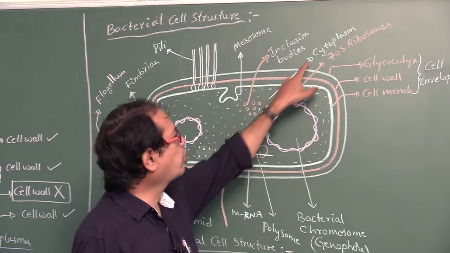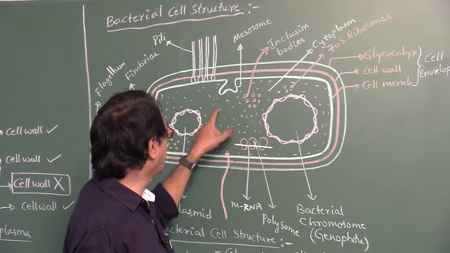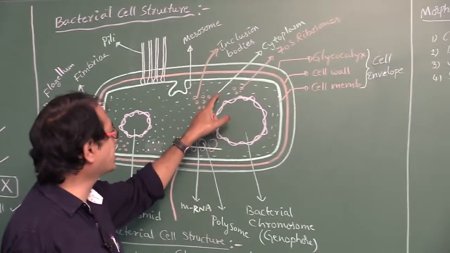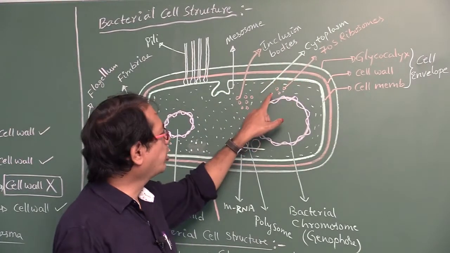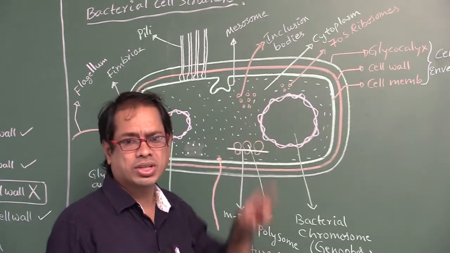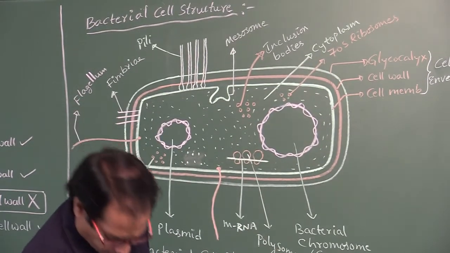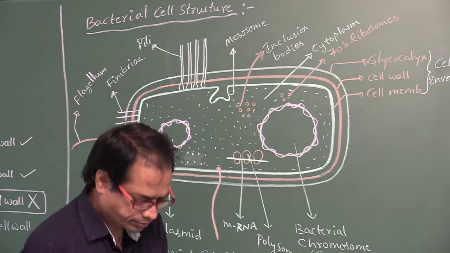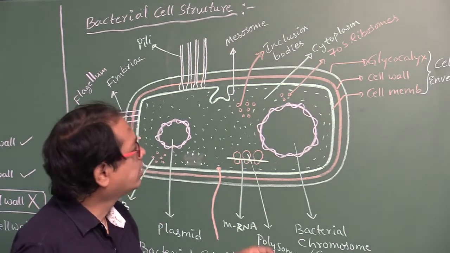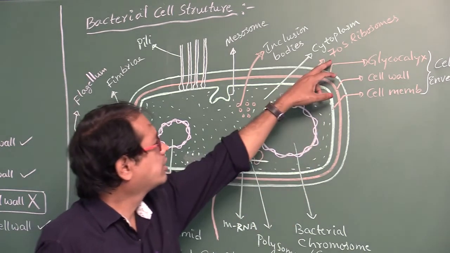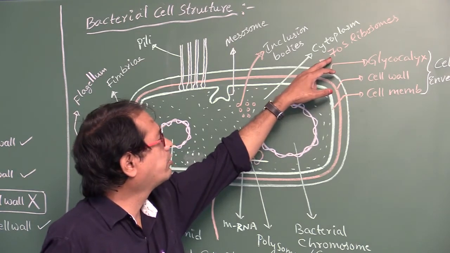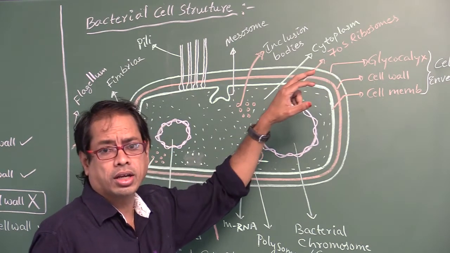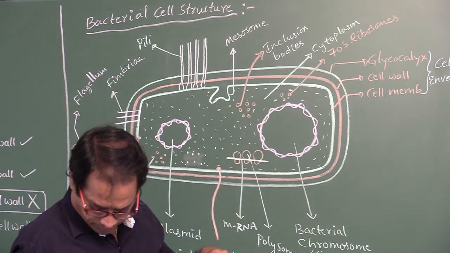So this is the cytoplasm. This entire fluid matrix is called cytoplasm. Cytoplasm contains what type of ribosomes? 70S type of ribosomes. 70S type of ribosomes are found in bacteria.